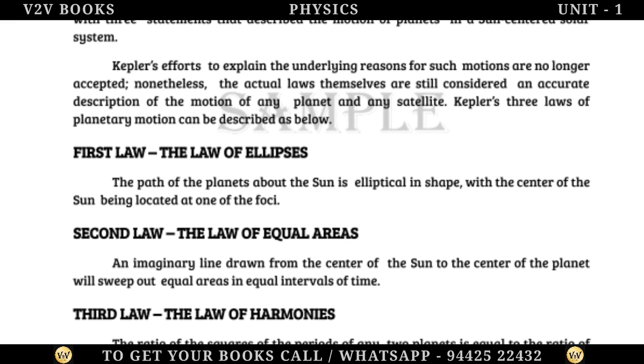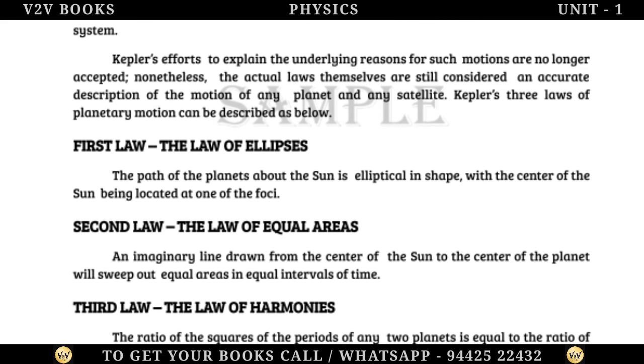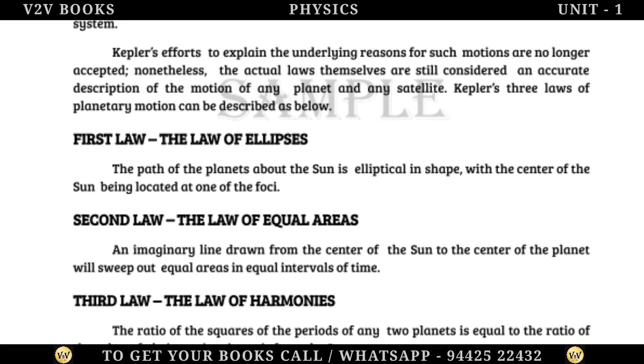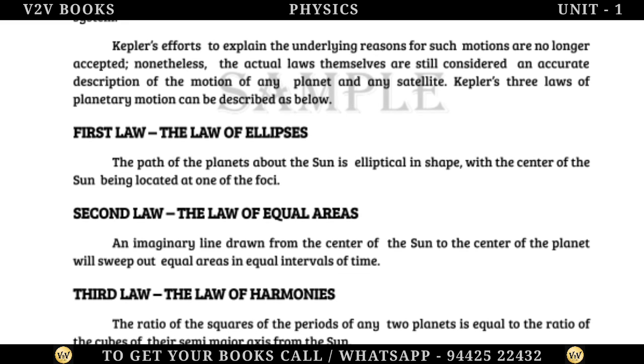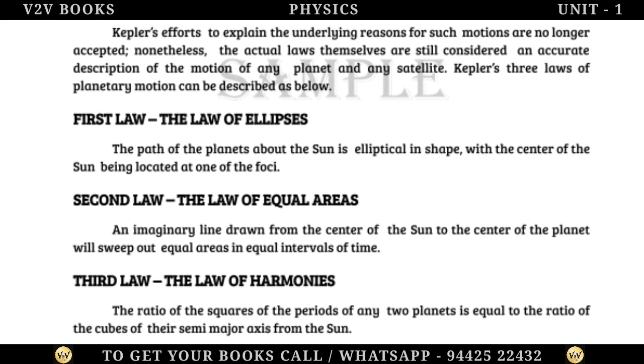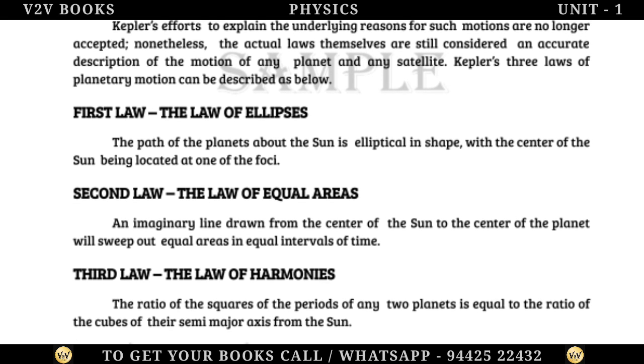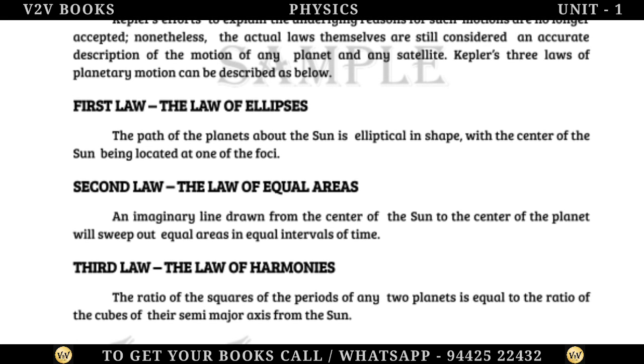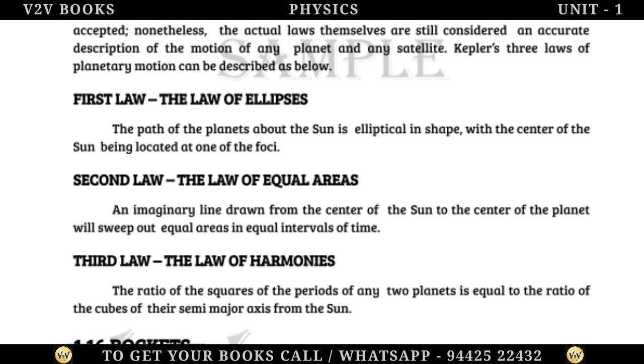Kepler's 3 laws of planetary motion can be described as below. First law, the law of ellipses. The path of the planets about the Sun is elliptical in shape, with the center of the Sun being located at one of the foci.